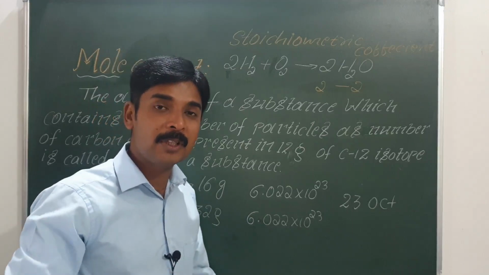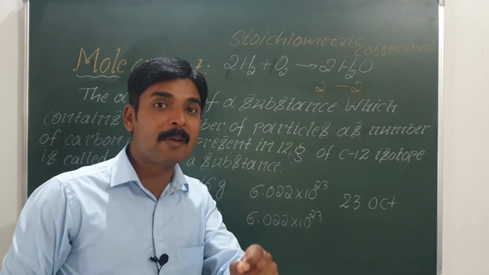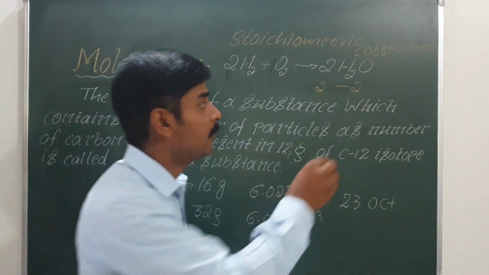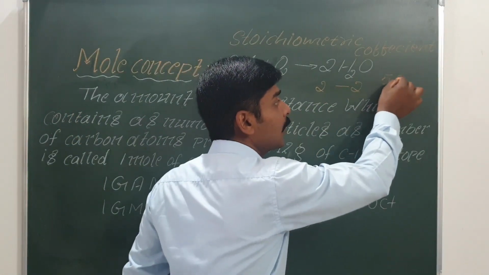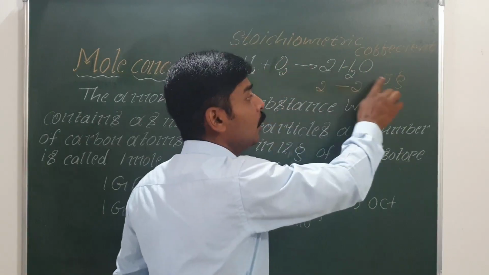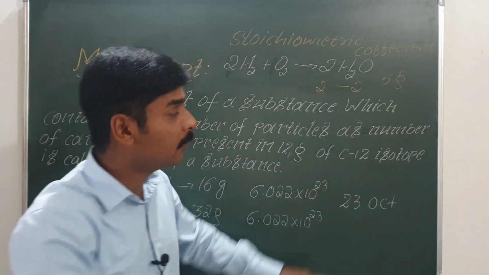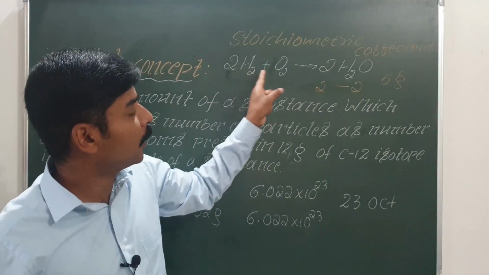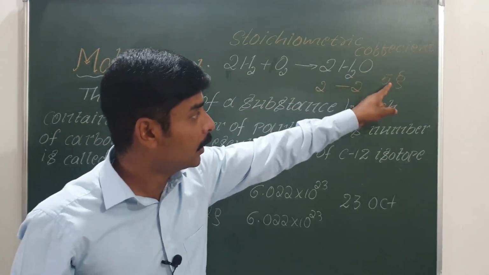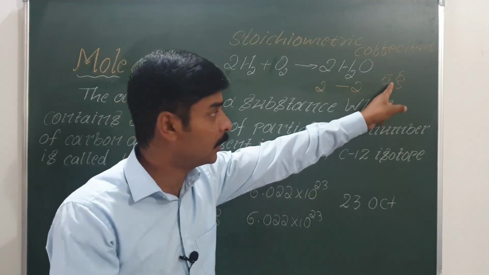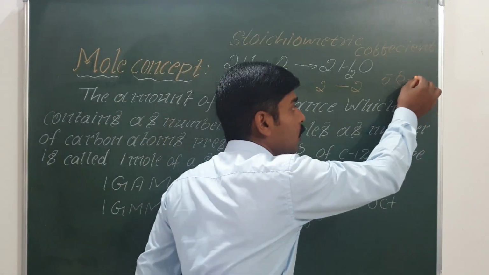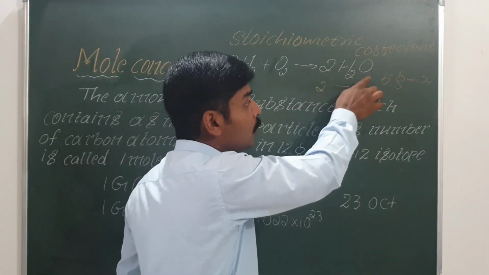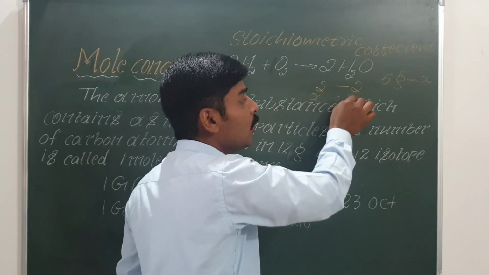Now if I have 5 gram of hydrogen, how much water can be prepared? First I will convert this 5 gram of hydrogen to mole. After converting gram to mole, if 2 moles of hydrogen gives 2 moles of water, then x mole of hydrogen gives how much water?